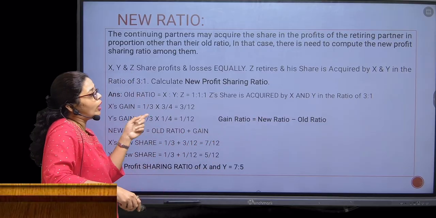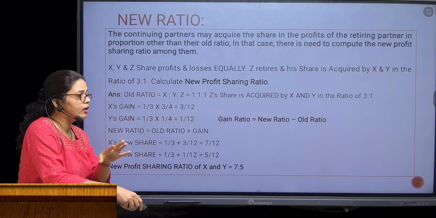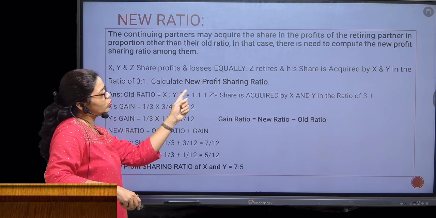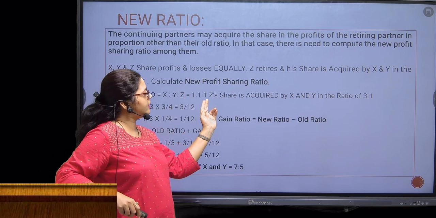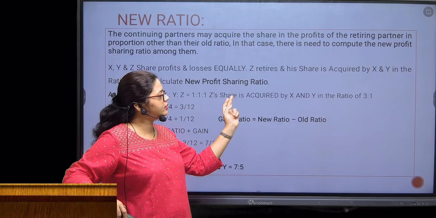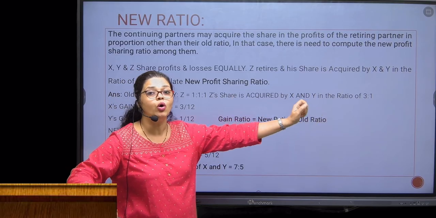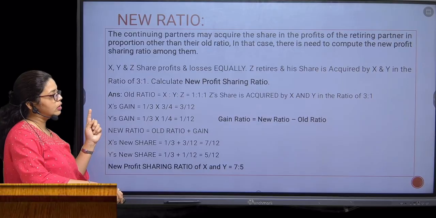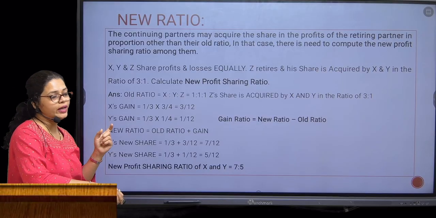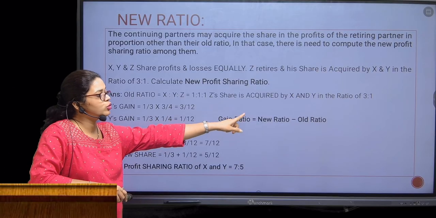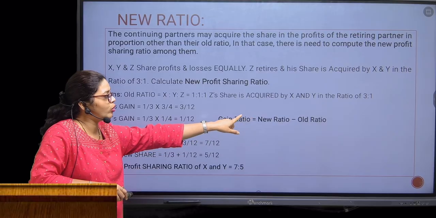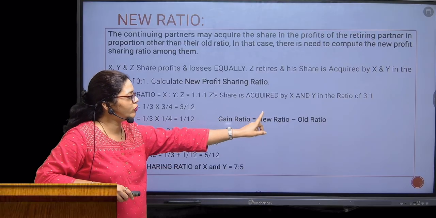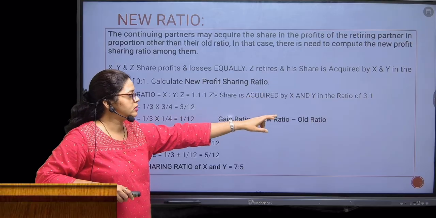First you have to write down what is given in the question. Given is the old ratio of X, Y, Z, that is 1:1:1, and Z is going to retire, so his share is acquired by X and Y in the ratio 3:1. First we are going to find out the gain. The formula of gain ratio is new ratio minus old ratio. I don't have the new ratio right now, but I can calculate the gain with the help of the acquired shares and old ratio.